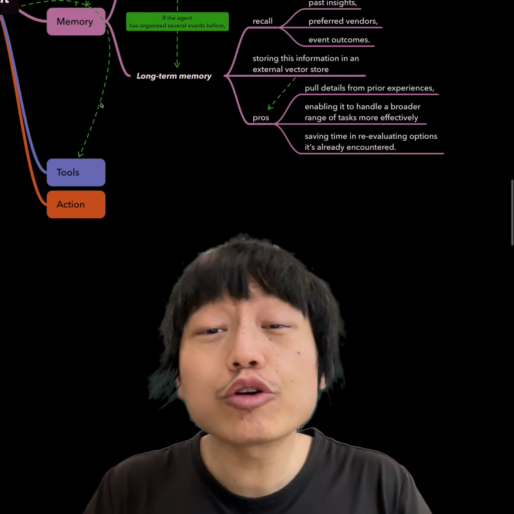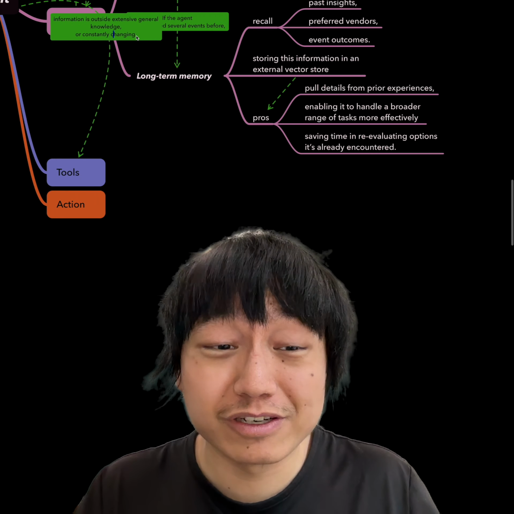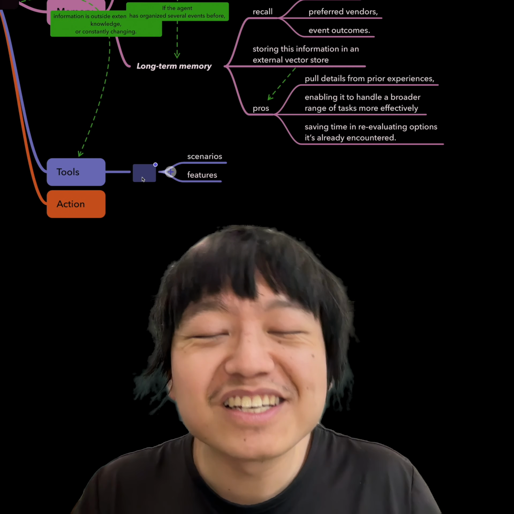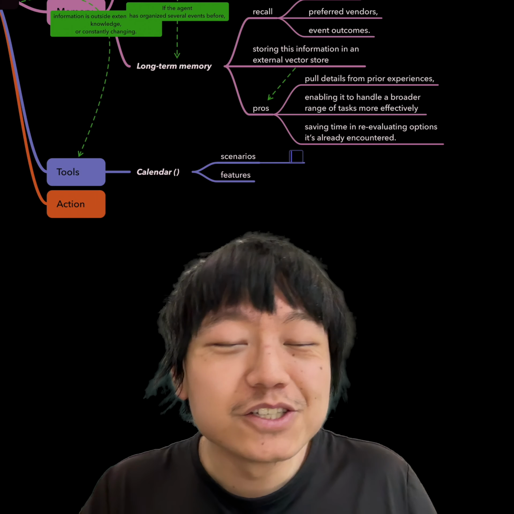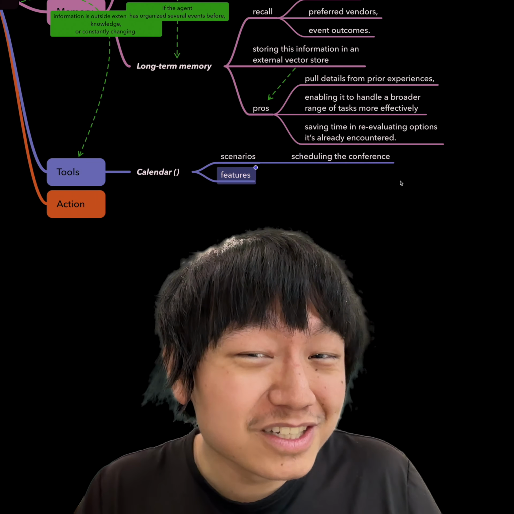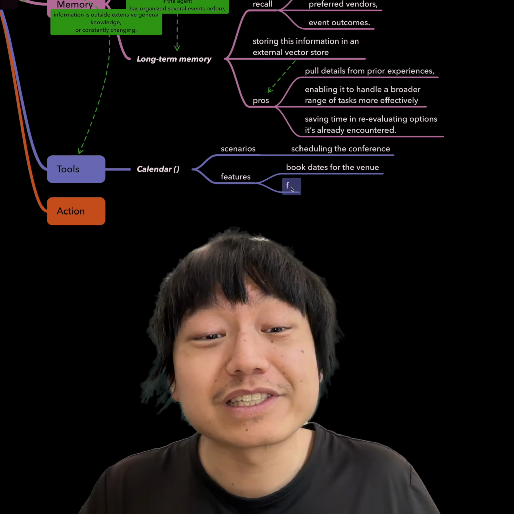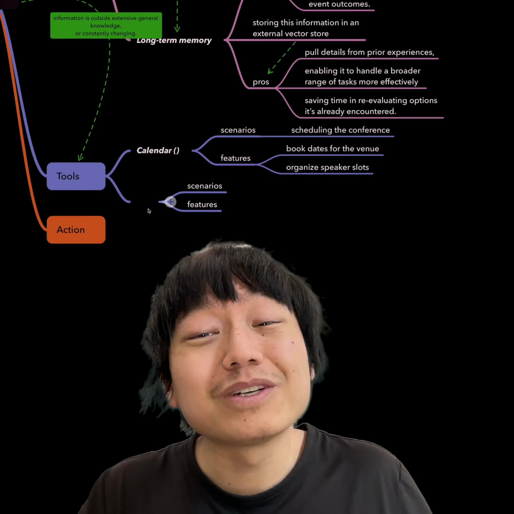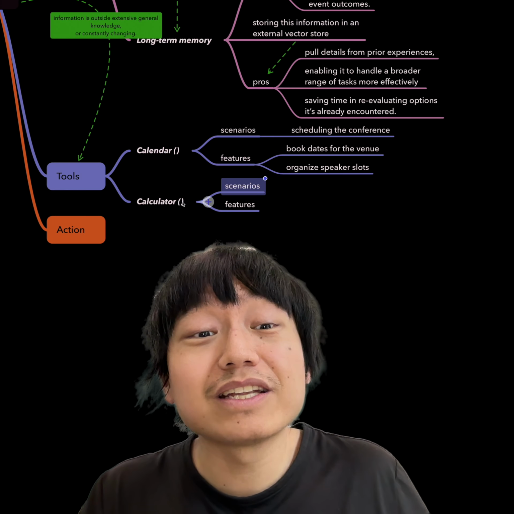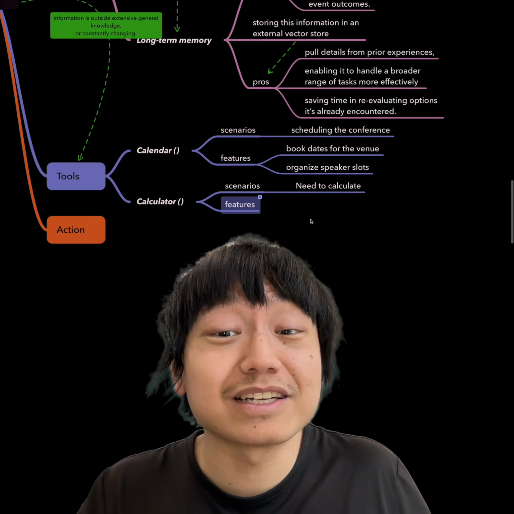And then let's talk about tool use. The large language model has extensive general knowledge, but some information is still outside its scope or constantly changing. So by using external tools, the agent can bridge this gap. For example, a calendar: for scheduling the conference, the agent might use a calendar API to book dates for the venue and organize speaker slots without double booking or conflicting with other events.